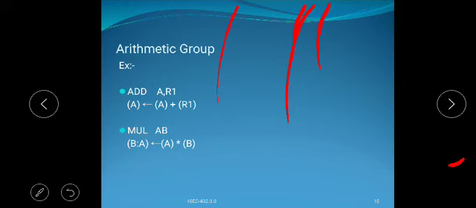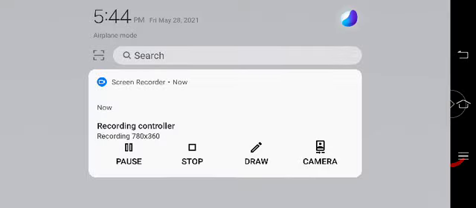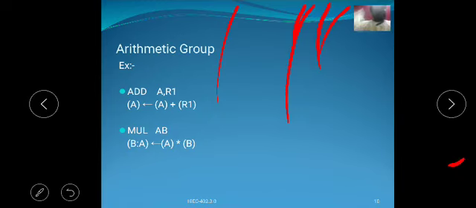In the arithmetic group, the instructions perform arithmetical operations such as addition, subtraction, multiplication, division, increment, decrement, and decimal adjustment operations on the 8-bit data present in registers or in memory locations.